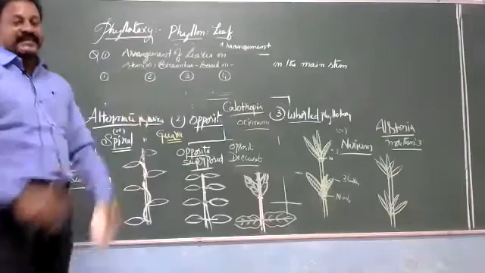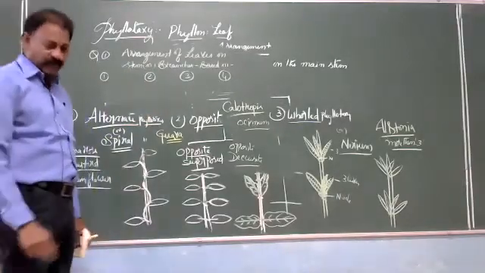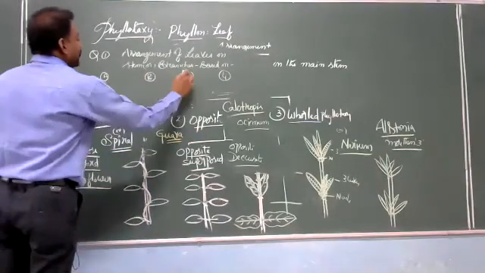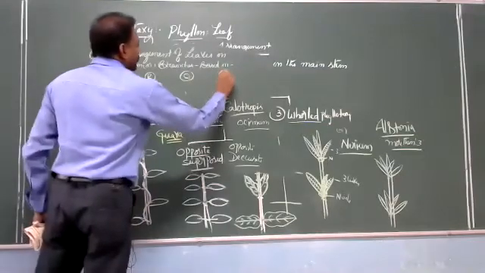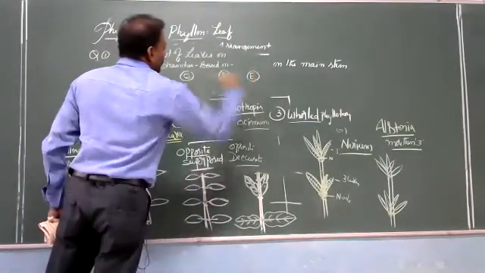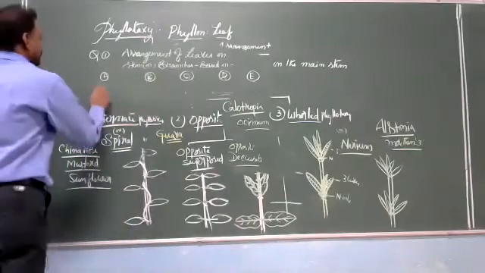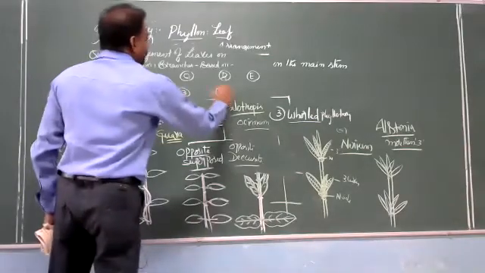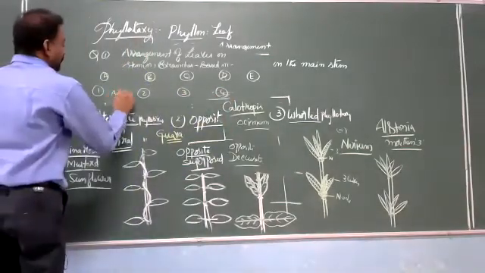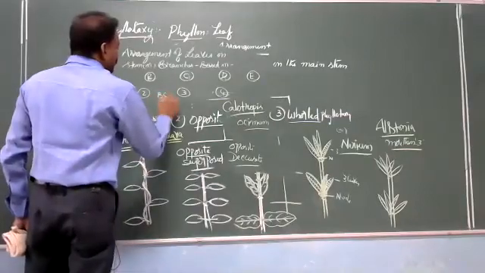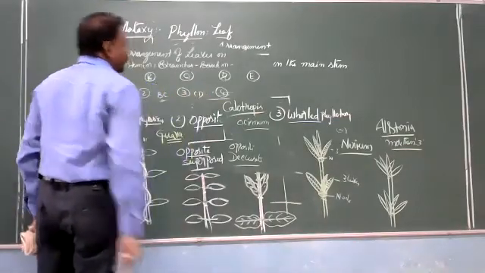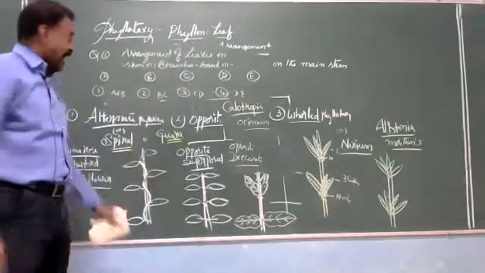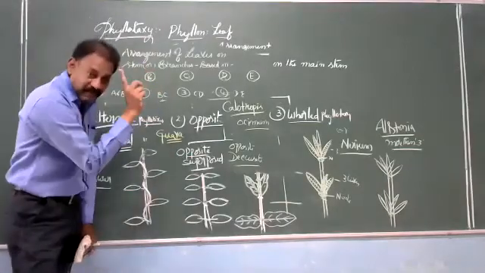If they are not asking straight multiple choice, they will ask A, B, C, D, E. After this, option 1, option 2, option 3, option 4: A and B are correct, B and C only are correct, C and D only are correct, D, E are correct. In twos they may ask, or out of these only one may be correct.